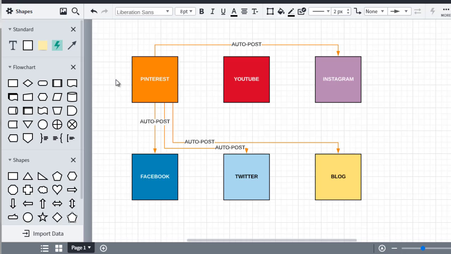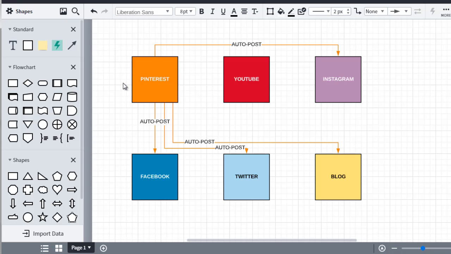So in this case, if I upload to Pinterest, then it auto posts that content on Pinterest to Instagram. If I upload to Pinterest, it copies it to Facebook, Twitter, and blog. So that's essentially the analogy that I want to give you so that you can understand what a trigger is and an action is. So you'll see that in just a minute when I use the automation tool.